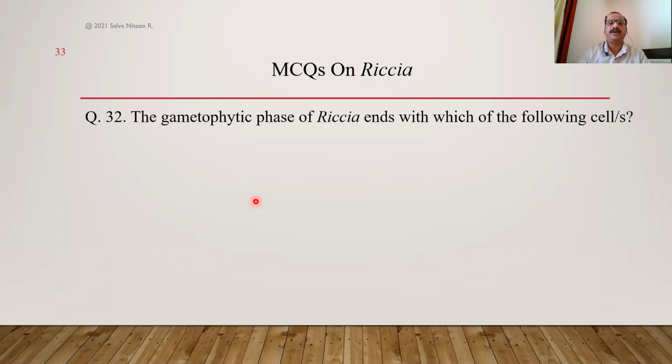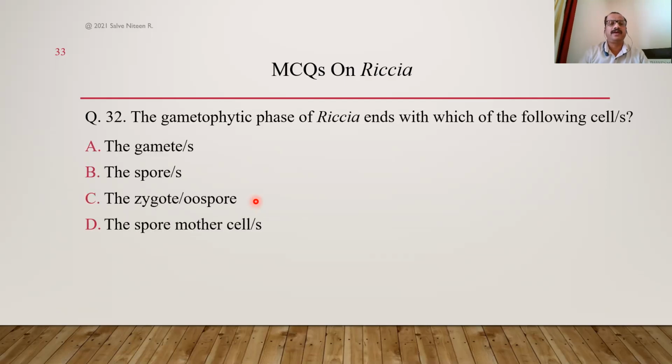Then the gametophytic phase of Riccia ends with which of the following cells? Okay. Gametophyte ends where? The gametophyte ends at the event called fertilization. So when fertilization takes place, gametophyte phase ends and sporophyte phase starts. So it takes place in gametes, because fertilization occurs in male and female gametes. So answer is A. Okay.